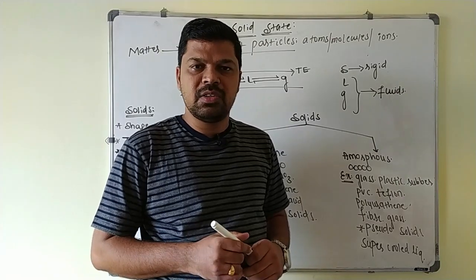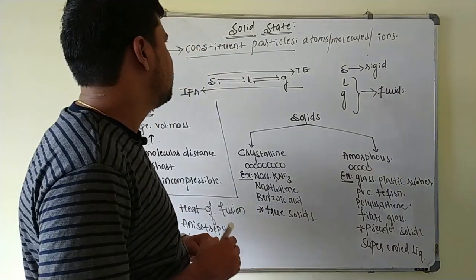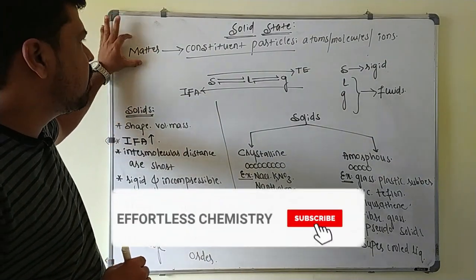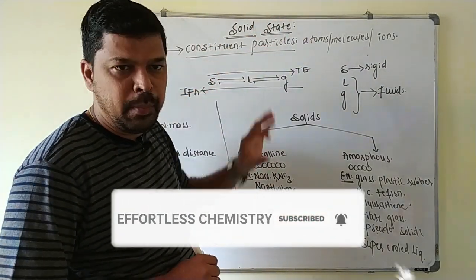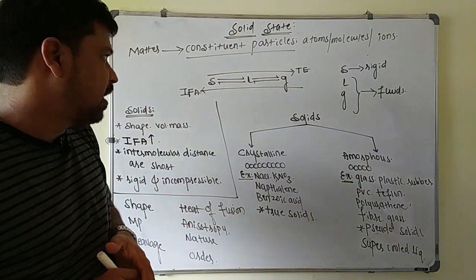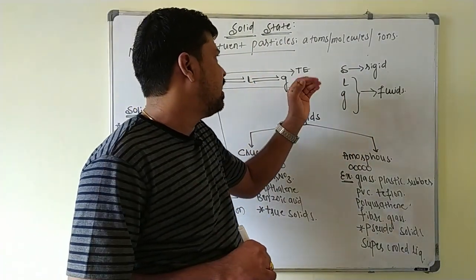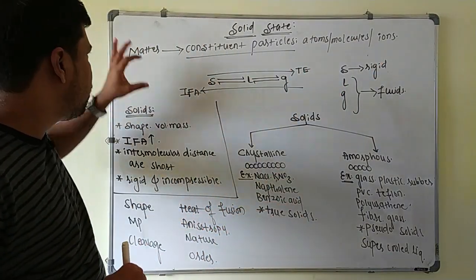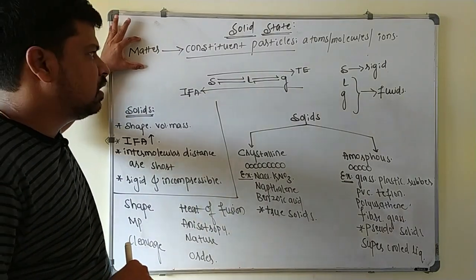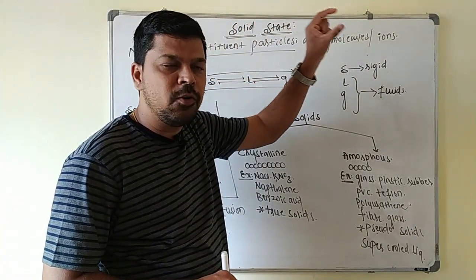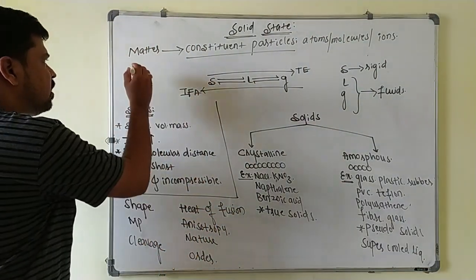Today's topic is solid state. So in the solid state, first we will go for matter. You know that this matter is made up of a large number of constituent particles. These constituent particles are nothing but the building blocks of the matter, and these constituent particles may be atoms, molecules, or the ions. Now the property of this matter depends on the nature of the constituent particle and the type of the force that is acting between the constituent particles.